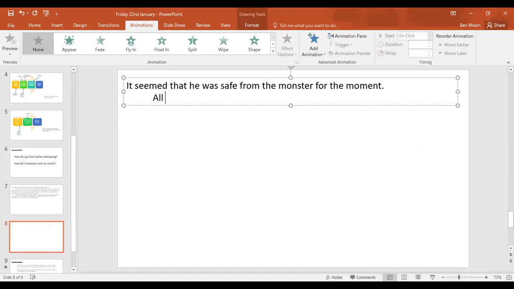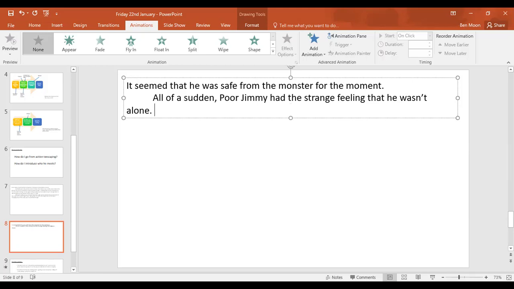So maybe all of a sudden, comma, that's a fronted adverbial, poor Jimmy had the strange feeling that either he wasn't alone, or that he was being watched, or that there was someone next to him. I think that he wasn't alone, because being watched suggests that these people he's going to meet aren't very friendly, but not being alone suggests a bit more friendly. All of a sudden, poor Jimmy had the strange feeling that he wasn't alone. Full stop.